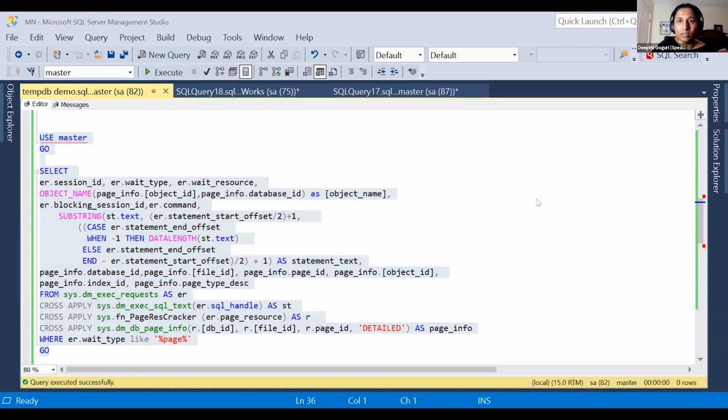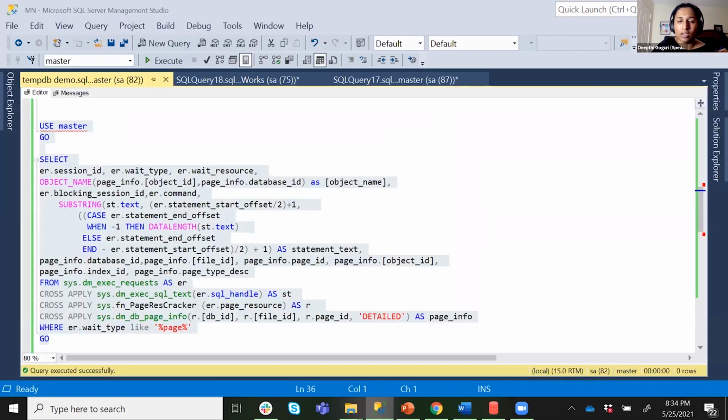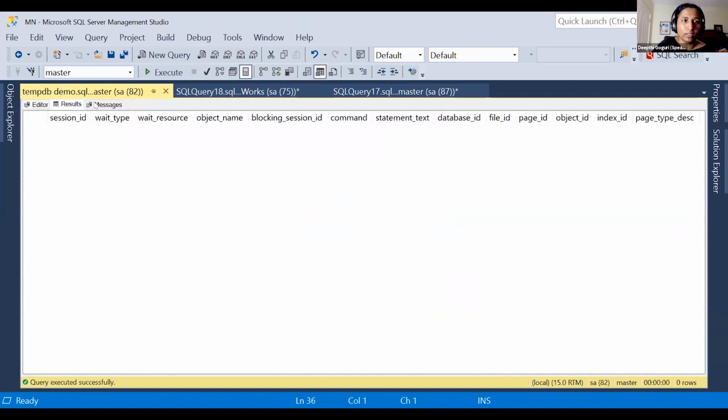If you can see, I'm running the number of iterations as 200 and the number of threads as 32, and I'm using SQL Query Stress. That's a free tool. You can do the query stress by using these tools. So let me go ahead and run this particular stored procedure with a parameter of the 4th month. Let me do that and minimize that. And let me go back to my, let me go ahead and execute that.